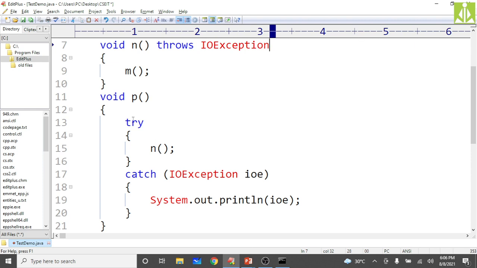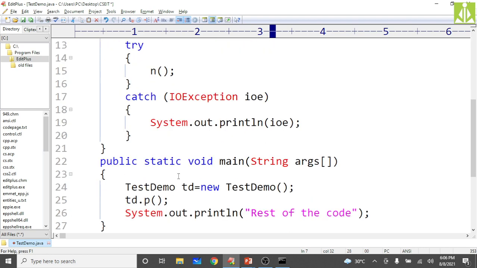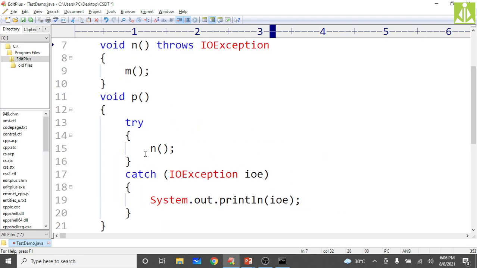So when you call N from P and N throws a checked exception, no problem at all, because it is already safeguarded over here. So this checked exception will be handled properly. Here also it is coming, and inside P it is properly handled.